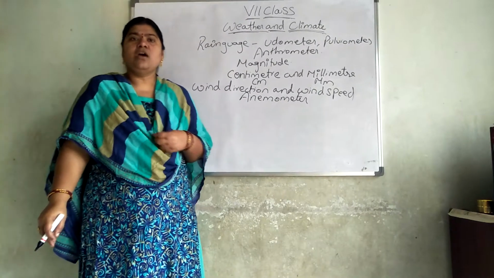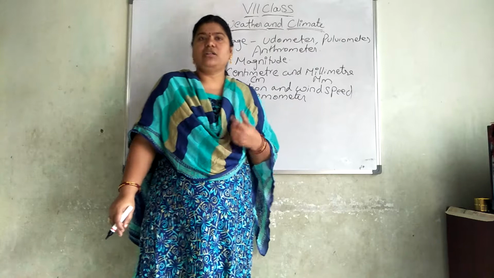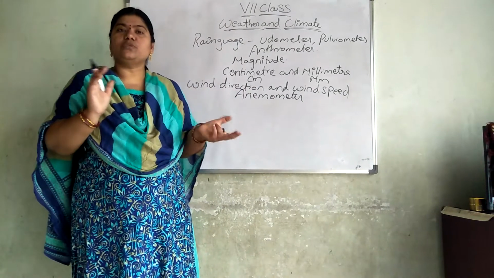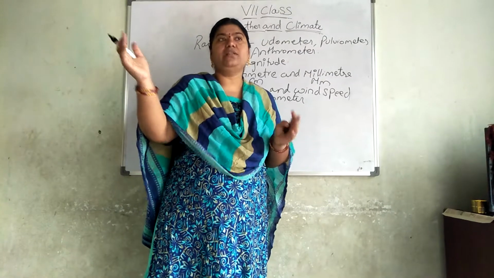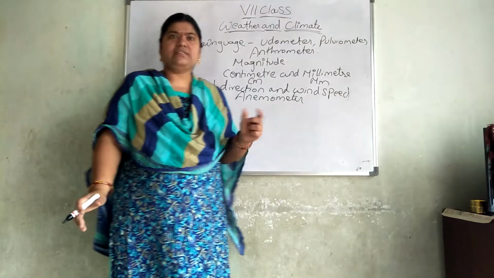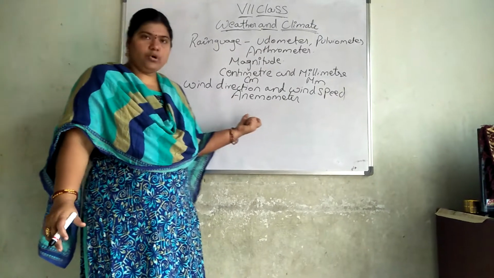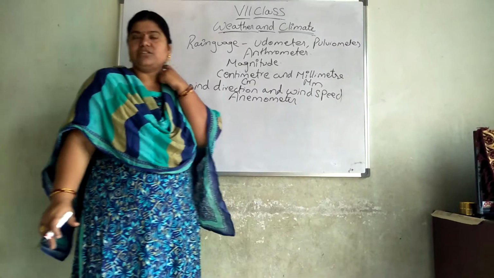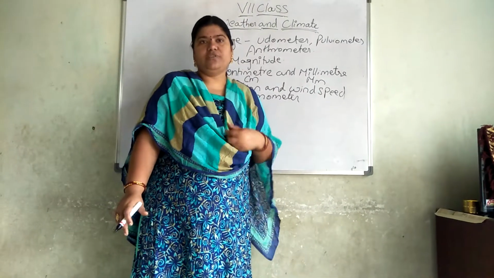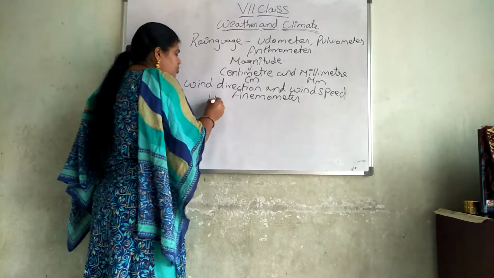For that we have to take 4 paper cups, color 1 cup and just leave it on the terrace. The colored cup shows which direction the wind is flowing. Even the meteorological department finds the wind direction and wind speed through an anemometer, and by using the rain gauge they find the magnitude of the rainfall. Do you understand? Today we are going to talk about humidity.